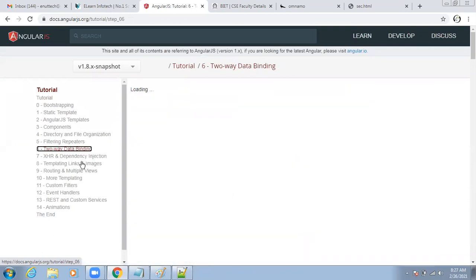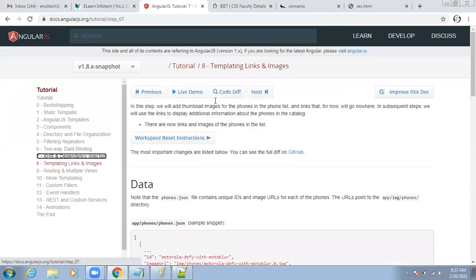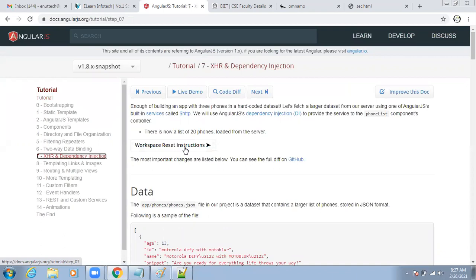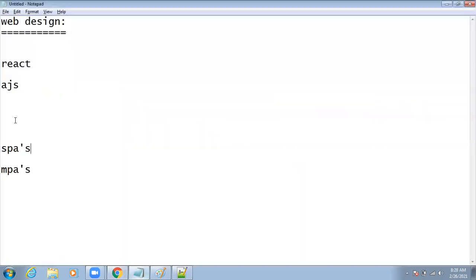In the backend, we internally have multiple pages for this. It is not actually a single page. Actually, we have multiple pages, but through the single page it will be rendering. It will display multiple views in this single page only. That's why we can call it a single page application. SPA is nothing but single page application. By using Angular or React, we can build a single page application.